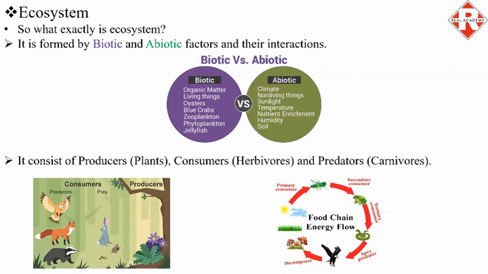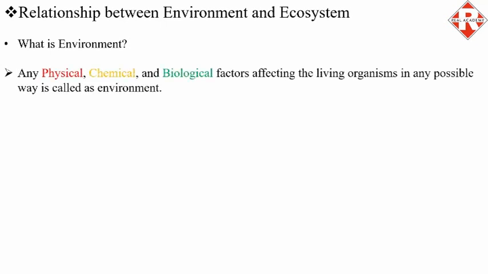Now let us see relationship between environment and ecosystem. But before that, we need to understand what is environment. Any physical, chemical, and biological factors affecting the living organisms in any possible way is called as environment. Now let us see examples of each factor.